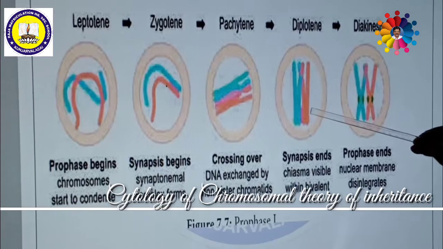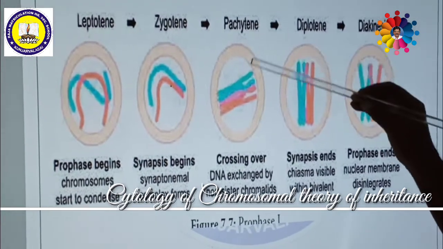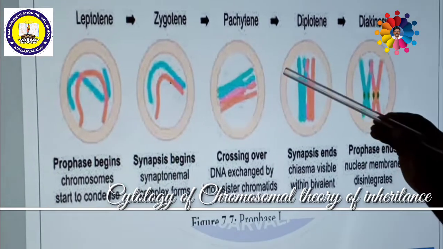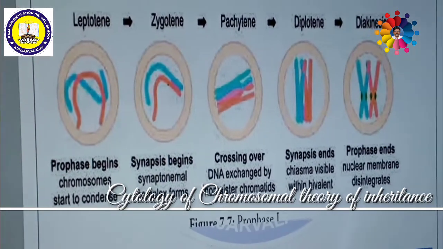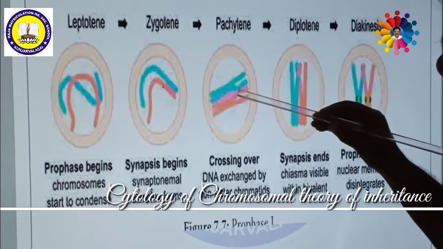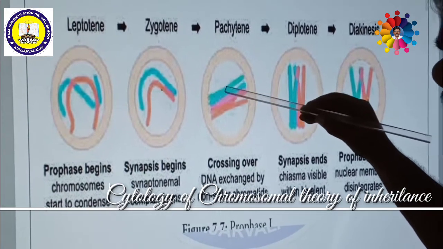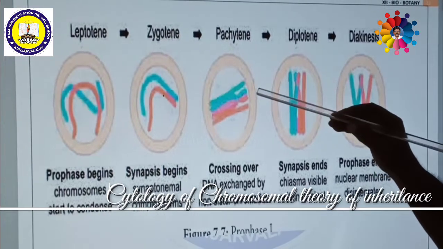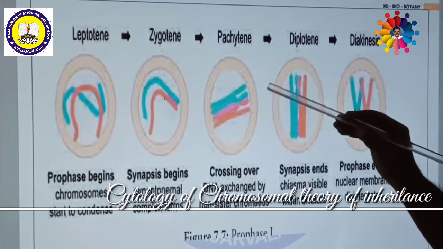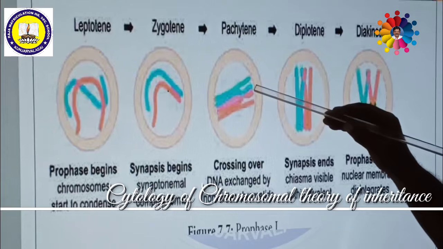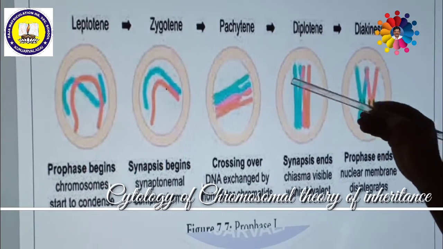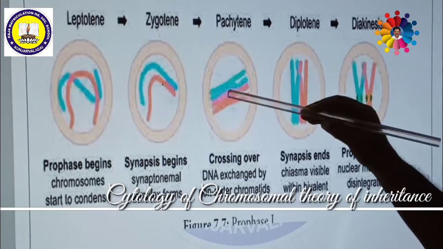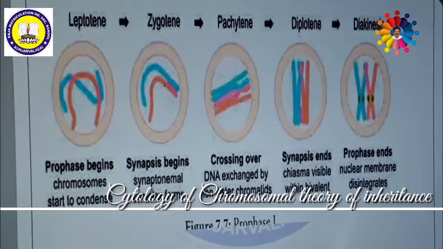These chromosomes will undergo crossing over during the pachytene stage. What do you mean by crossing over? We can discuss that in detail very clearly. Crossing over is nothing but this chromatid crossing with that chromatid. That means non-sister chromatids cross together and exchange segments of their respective chromatids. Then recombination of chromosomes takes place at the tip after crossing over. Then during the diplotene stage, the crossing over is separated and terminalization takes place.